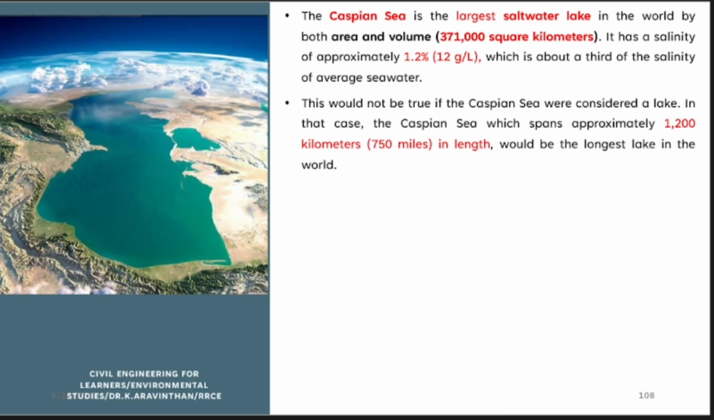This is called the Caspian Sea. From the aerial view you can see the Caspian Sea. It borders 5 countries. This is the largest lake, covering about 3 lakh square kilometer. When you are visiting there, it might look very large and nearly like a sea. It spreads around 1200 kilometers.